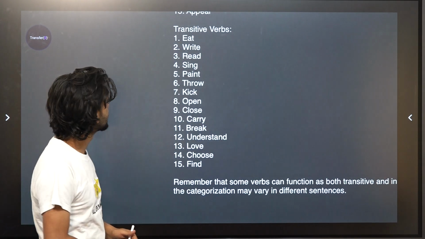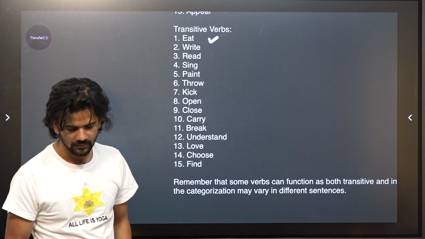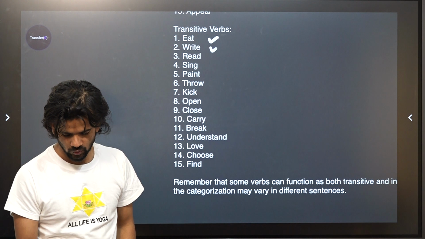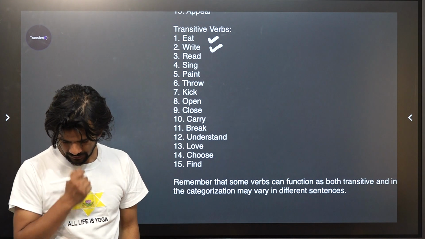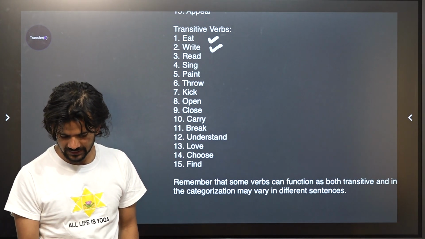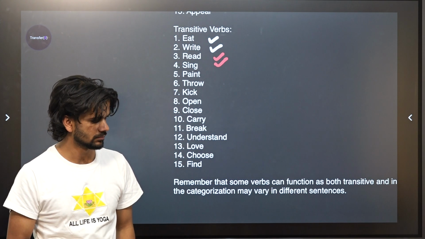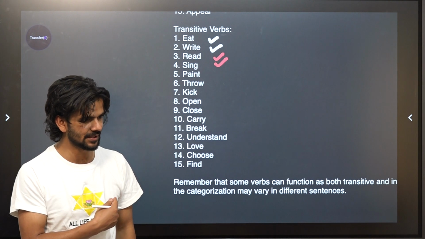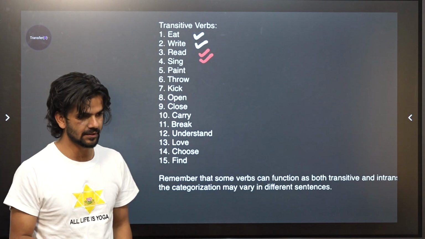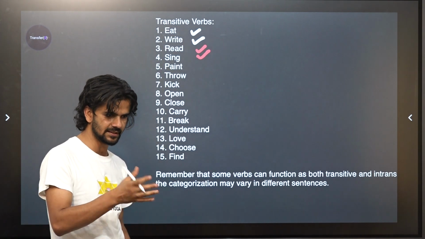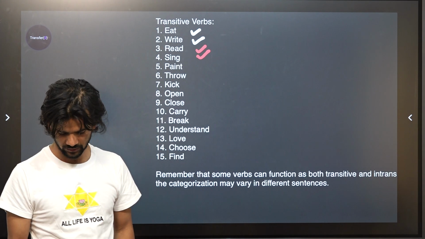Similarly, transitive verbs. Let's have a look at these verbs. Eat. You need something to eat. You write something, right? For example, you write a book. You read a paper or something, right? Sing. You sing a song, right? It can be transitive, like I said in the example in the first slide. The slide there is a mistake, okay? It can be used as transitive, it can be used as intransitive, so it can be both.